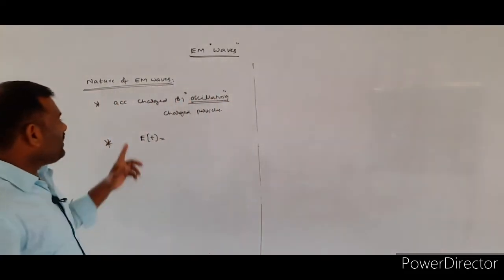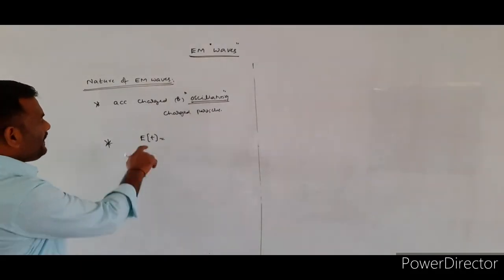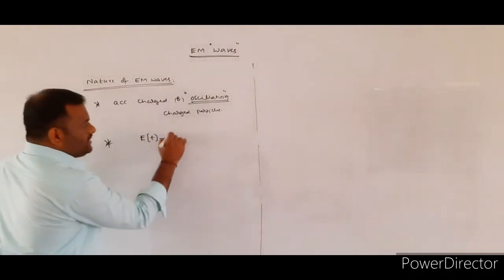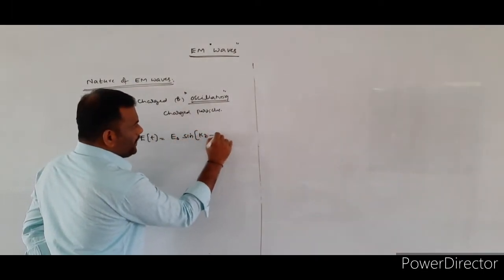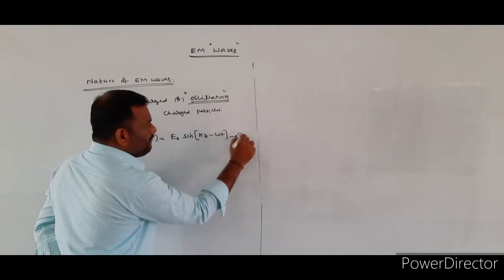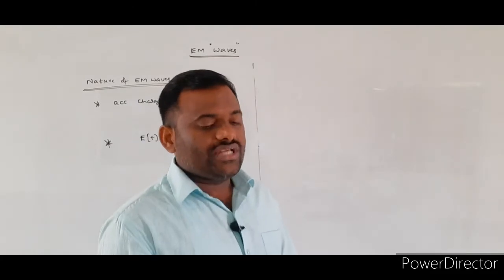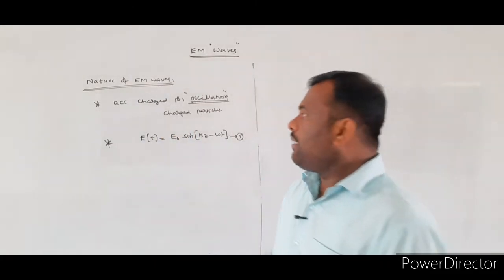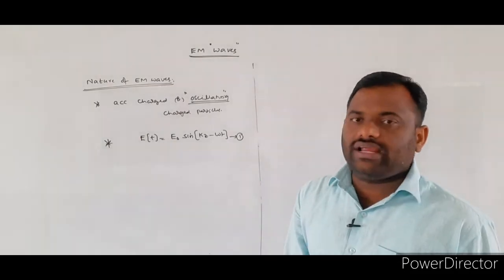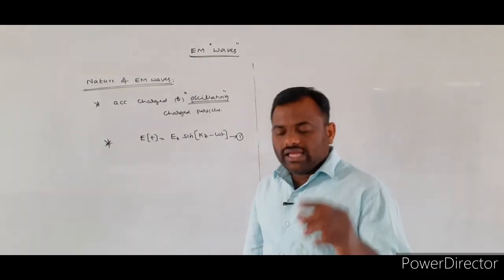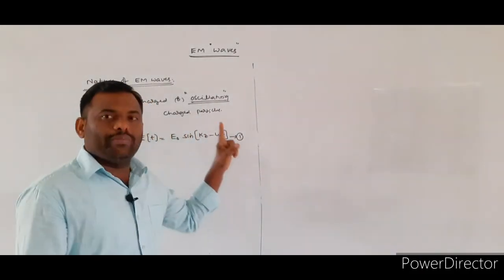So whatever electric field is produced by the oscillating charged particle will be represented by the equation E of t is equal to E naught into sine of kz minus omega t.